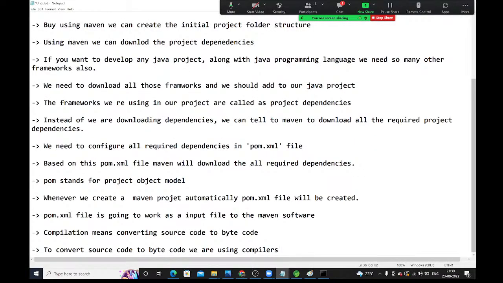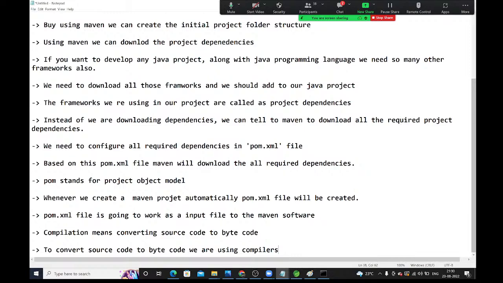Inside my Java project, I have so many programs available. A project is nothing but a collection of programs. Project in the sense multiple programs are available. Can you give all those Java programs to the client directly?